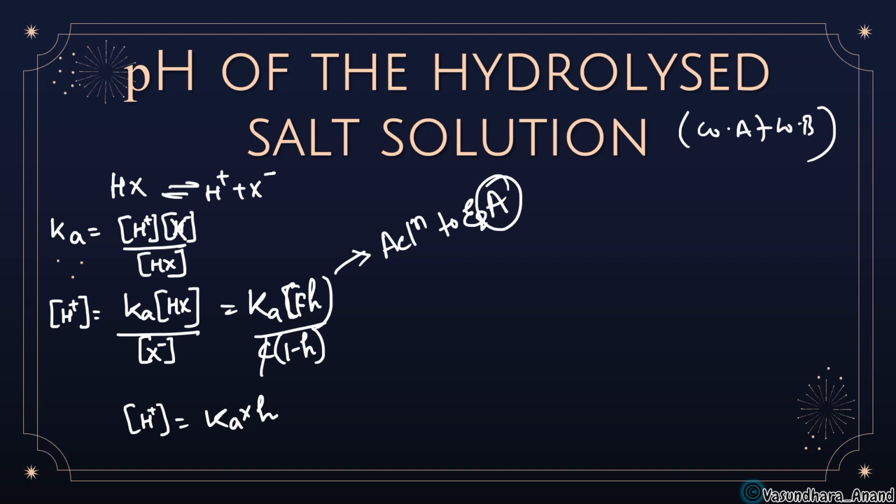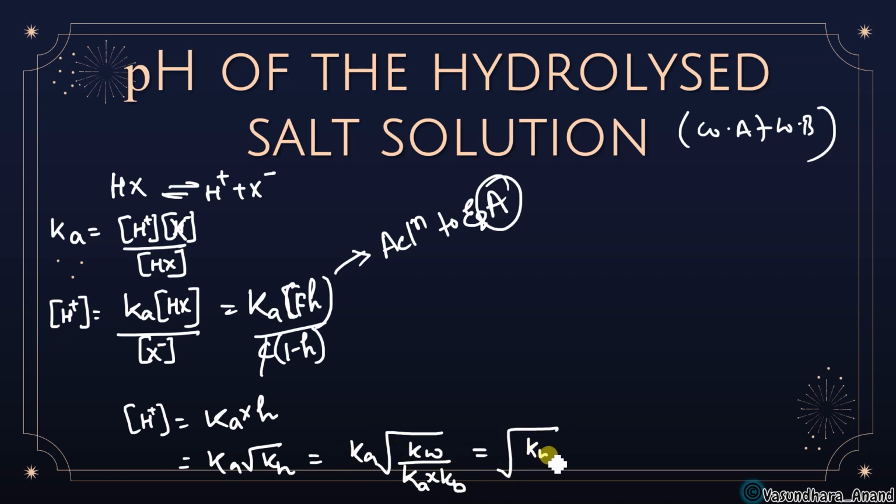Okay, now H is equal to, right now we have calculated, H is equal to root under Kh. Yes, so I can write like this. Now Kh is equal to, we saw earlier, Kw upon Ka into Kb. So in place of Kh I can say Kw upon Ka into Kb, isn't it? So just put the Ka inside. It is going to be what? Kw into Ka upon Kb. Yes or no? So H plus concentration we got (Kw Ka upon Kb) power half.